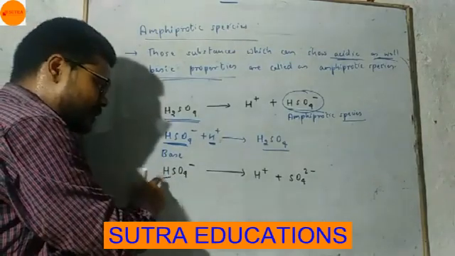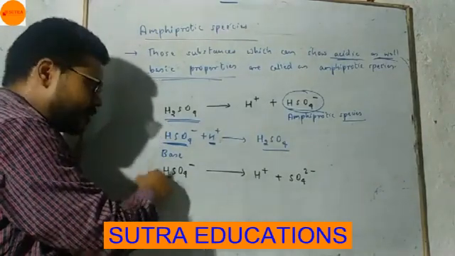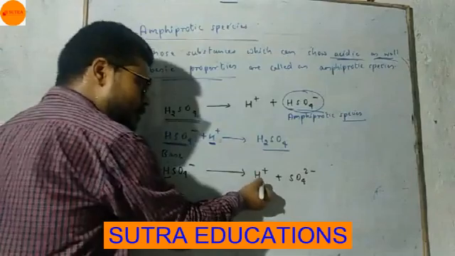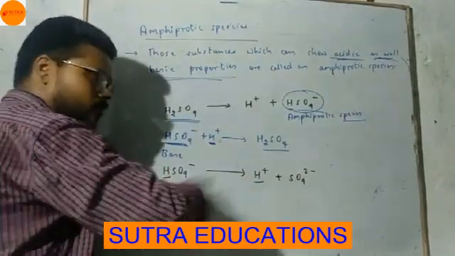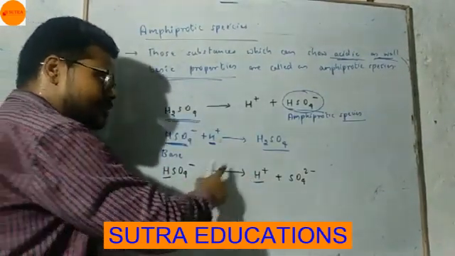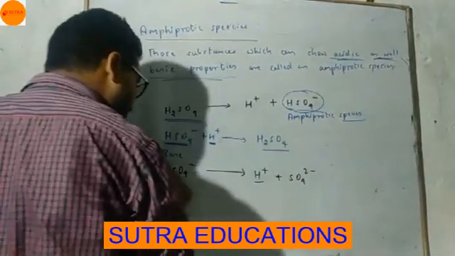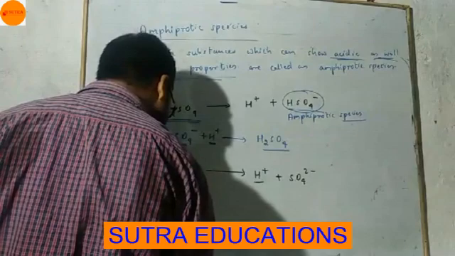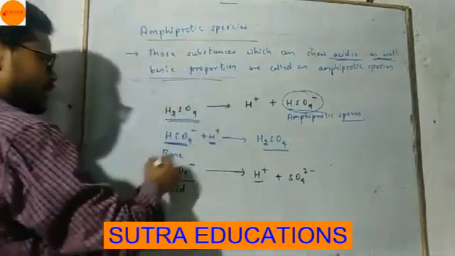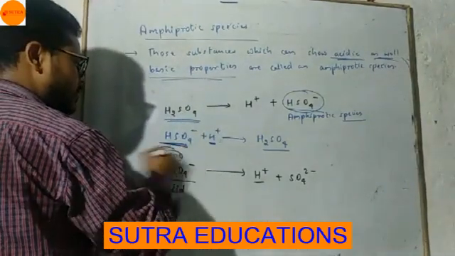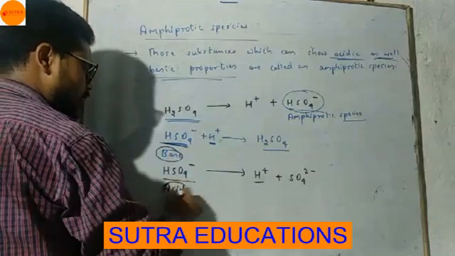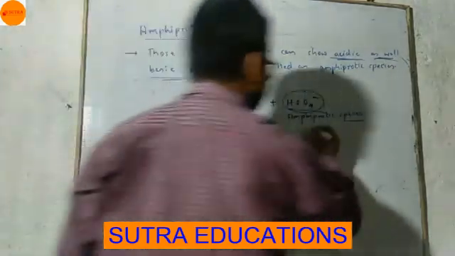HSO4 minus has hydrogen, so it can give this hydrogen, so it will give H plus ion and SO4 2 minus. So here it is giving out H plus ion, so according to Bronsted it is acid here. So this HSO4 minus can act as base, can act as acid, so it is an amphiprotic species.